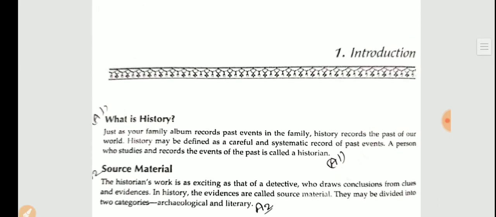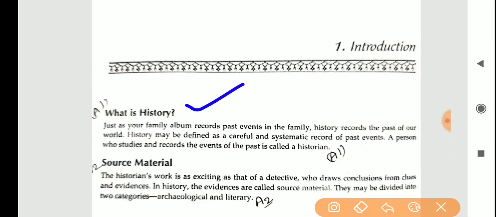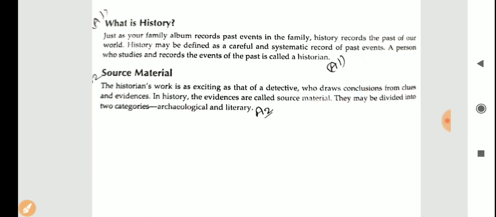So still, dear students, this is what is history, the source materials. I have explained to you what was the early man, what did he achieve, and what man discovers again. So I request all the students to go through the chapter. Read the chapter carefully and find out all the answers and complete your homework.